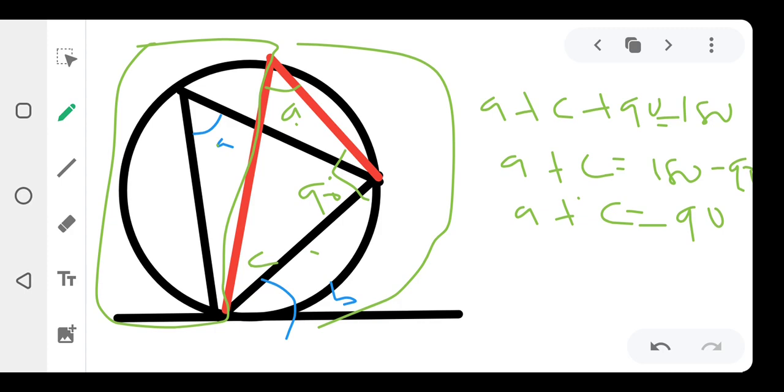You understand what I'm saying now? So this A plus this C is equal to what? Is equal to 90. Alright. So if A plus C is equal to 90, do you also know that what?